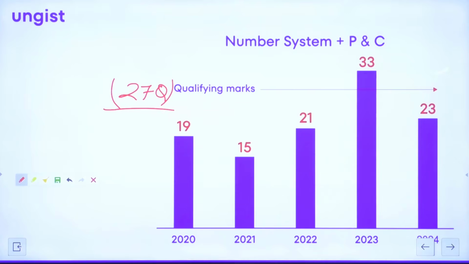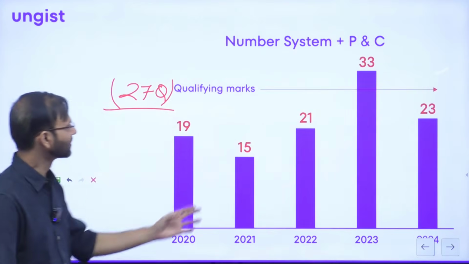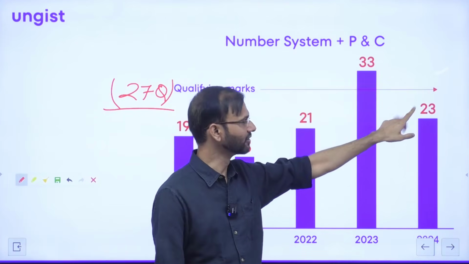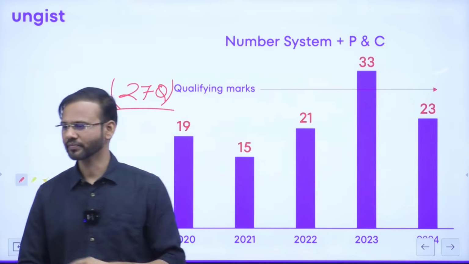So in 2020, 19 questions from these two topics. In 21, 15 questions. In 22, 21 questions. In 23, 33 questions. In 24, 23 questions from these two topics. In fact, it should be 24, because 24 plus 0 it might be. It should be 24. Anyways, no problem.